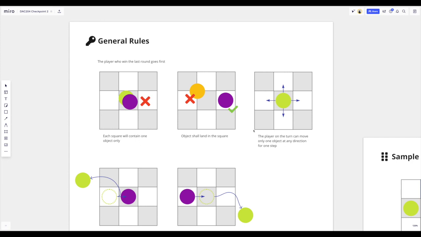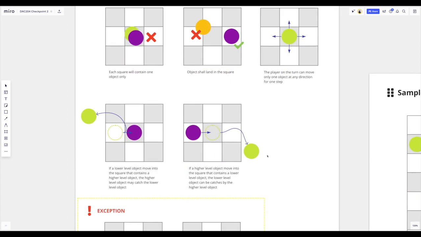Here are some general rules applied to the game. Each square will contain only 1 object. Objects should land in a square. The player on the turn can move only 1 object in any direction for 1 step. If a lower level object moves into a square that contains a higher level object, the higher level object may catch the lower level object, no matter whose turn it is.